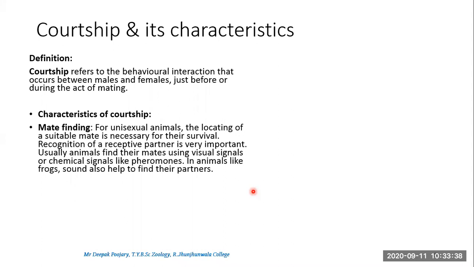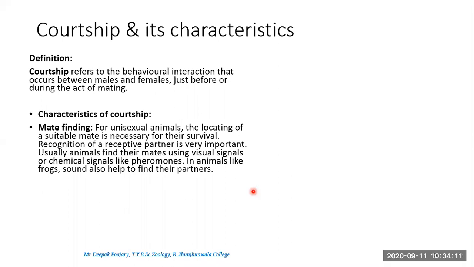Now in the animal world, generally these animals are scattered if they do not have any herding behavior. Even in herding behavior, the males and the females are together. Like in a classroom, there are 100 students, and amongst those 100 students, one student has a liking for some particular student. How will this fellow advertise his feelings?